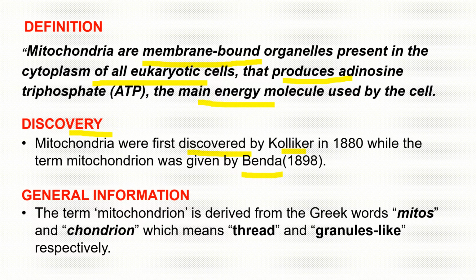Now let's talk about the general information, students. First student, the mitochondrion term is derived from Greek words, mitos and chondrion, where mitos means thread and chondrion means granule-like. So mitochondria is made up of two words, mitos and chondrion. Mitos means thread-like and chondrion means granule-like.